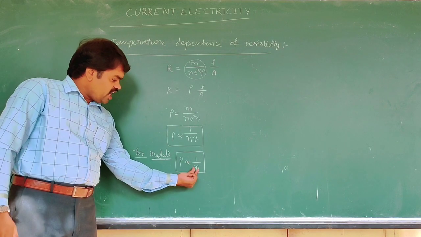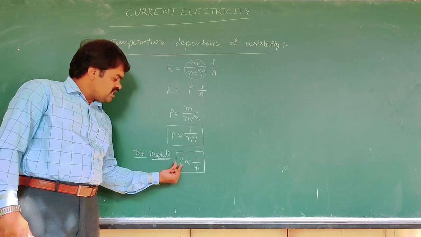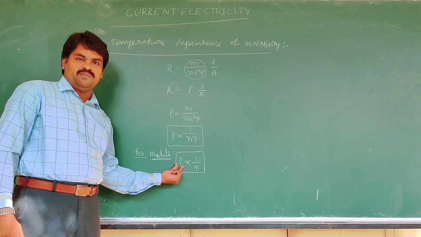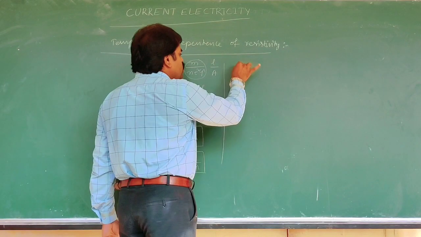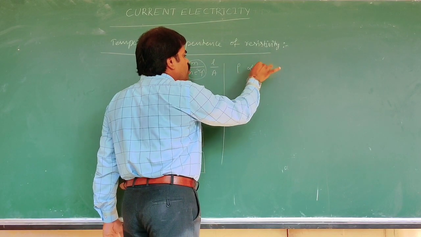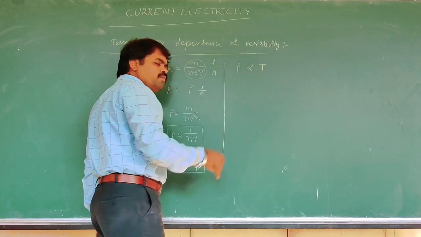That means the relaxation time tau is reduced, so the resistivity of the conductor increases. That means we say that rho is proportional to temperature.